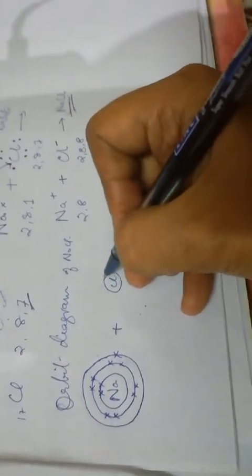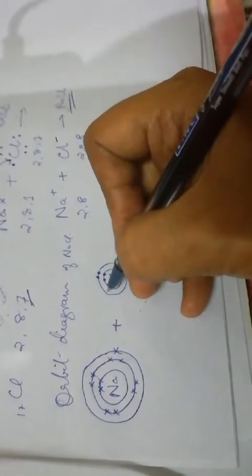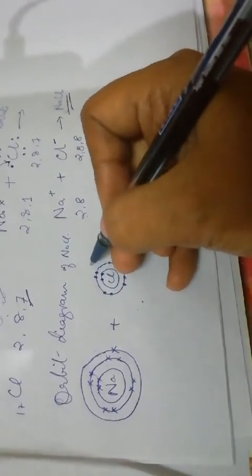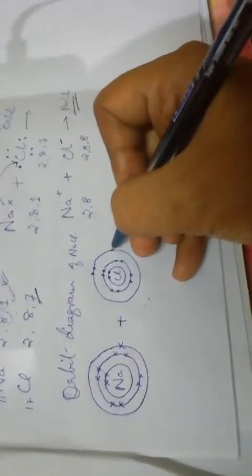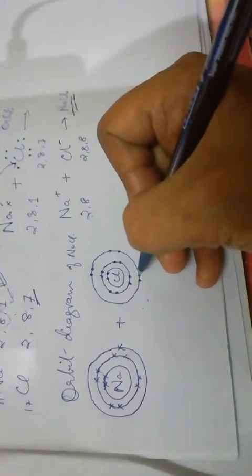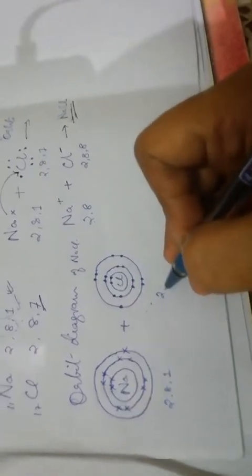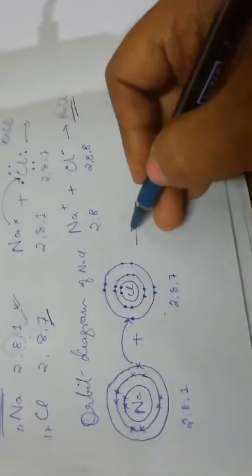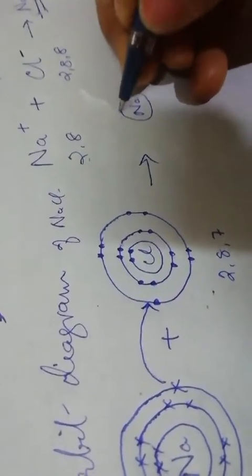Chlorine will similarly have 1, 2, 3, 4, 5, 6, 7, 8, and then the M shell having 1, 2, 3, 4, 5, 6 and 7. So this is 2, 8, 1 and 2, 8, 7, and this one valence electron is transferred to the chlorine shell.